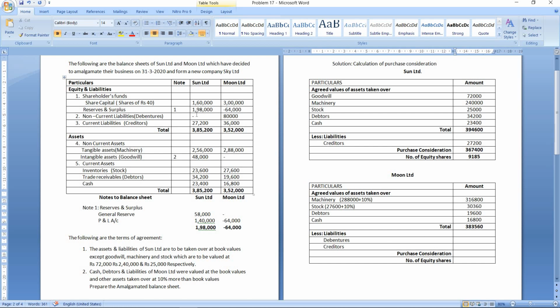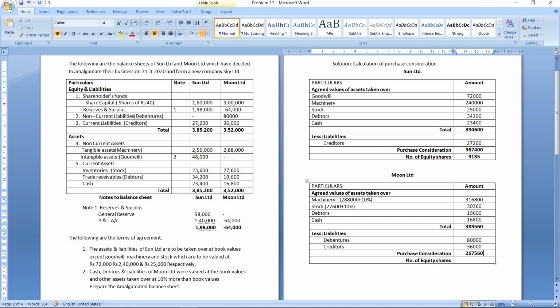First we will take debentures. Debentures for Moon Limited are 80,000. So let us take it here, 80,000. Next is creditors, which are 36,000. Okay, so from the total of the assets, let us minus these liabilities. So from 3,83,560, if you minus 80,000 and if you minus 36,000, you will get 2,67,560. So this is the purchase consideration that is paid to Moon Limited.